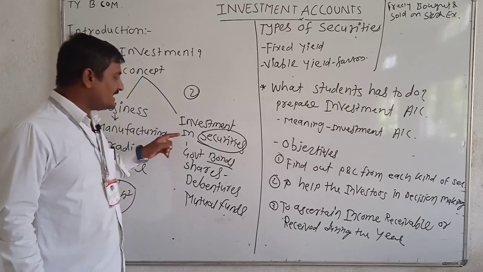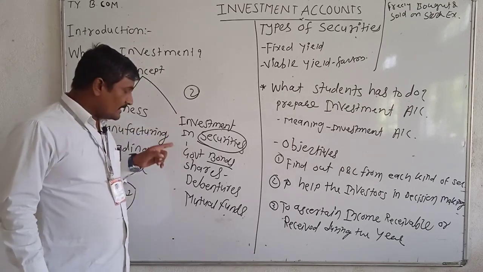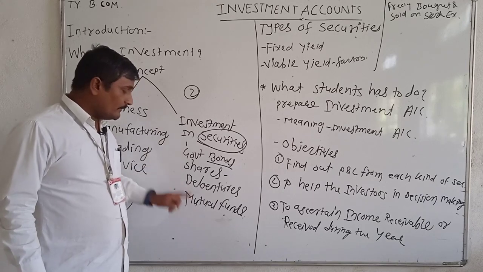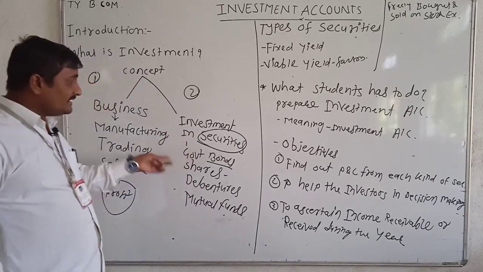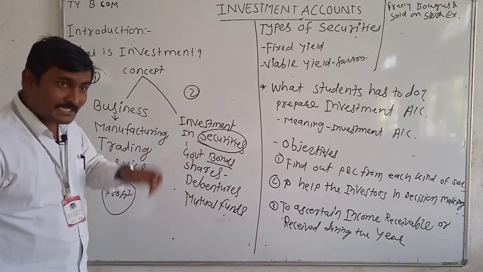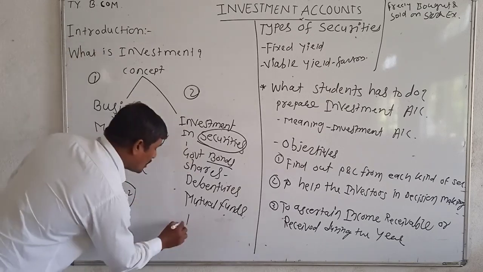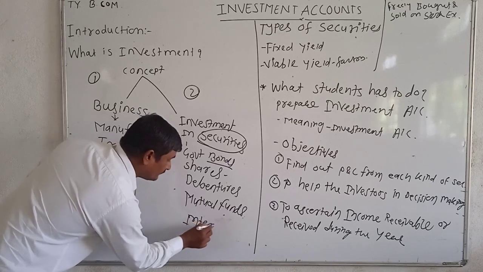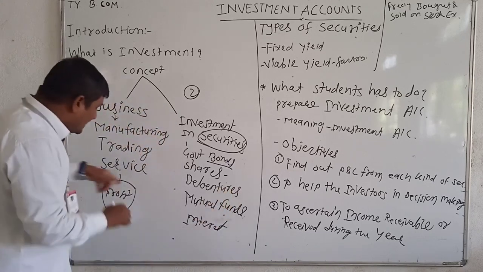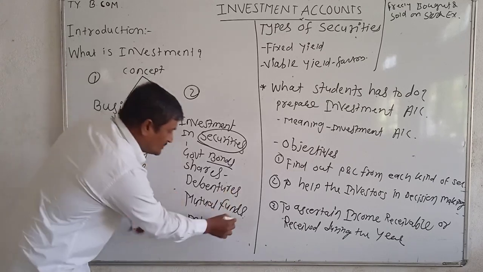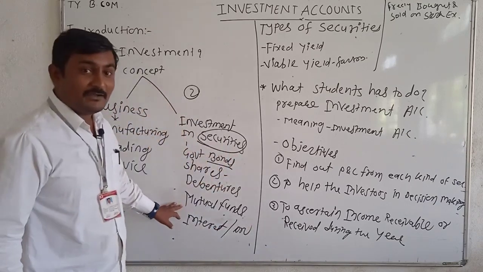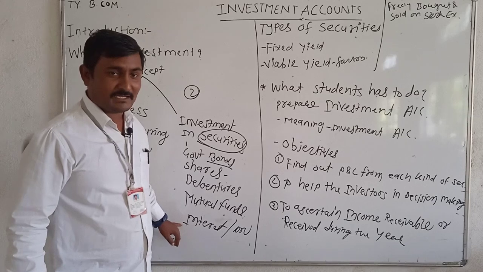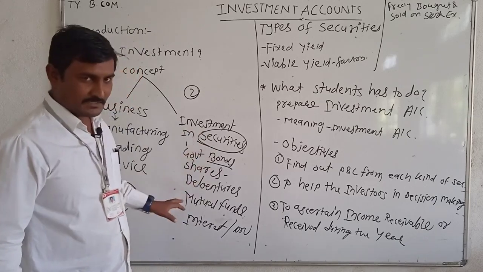Money invested into government bonds, shares, debentures or mutual funds. After investing money in this type of security, investors enjoy interest. What? Here he enjoys profit, here he enjoys interest or dividend. I think there is no need to explain what dividend and interest are. You already know this. Okay.